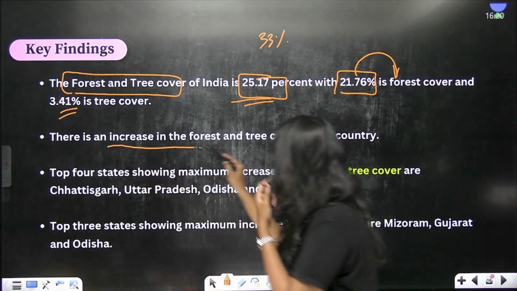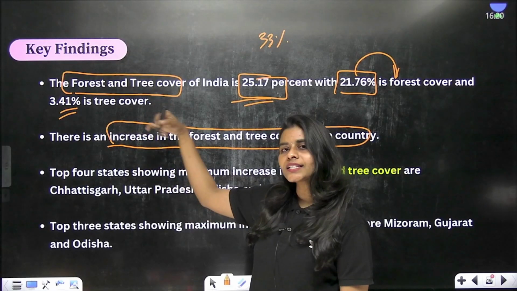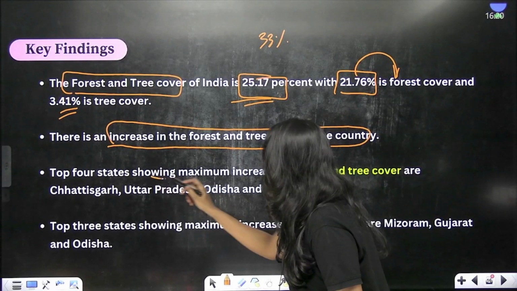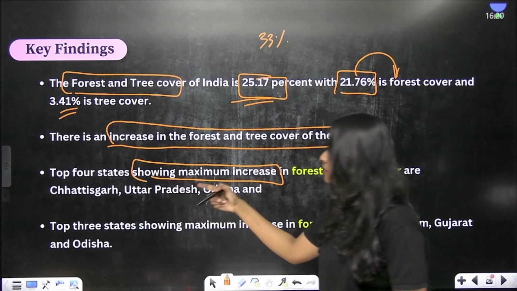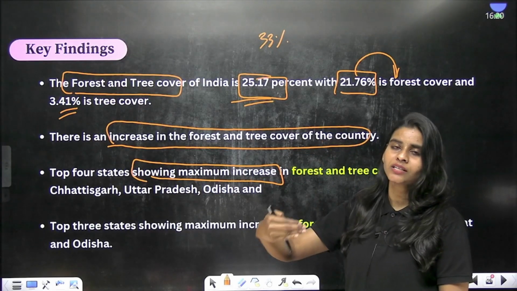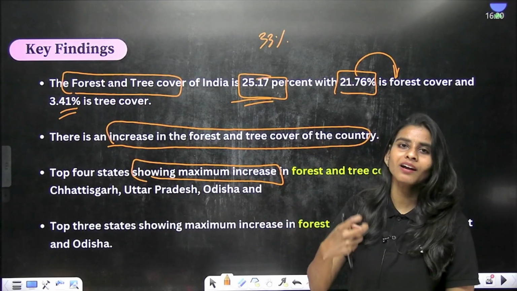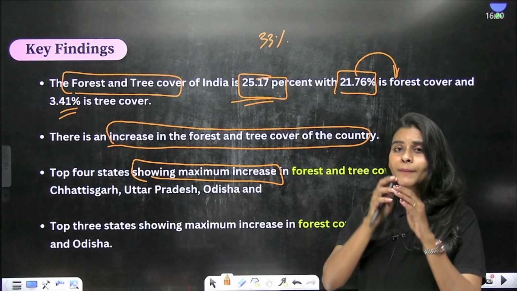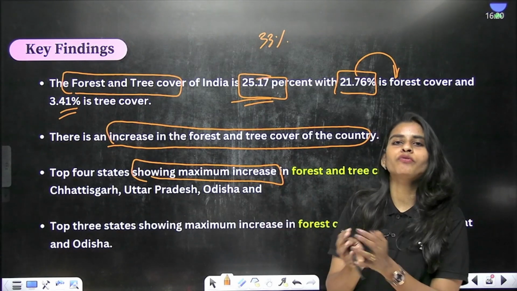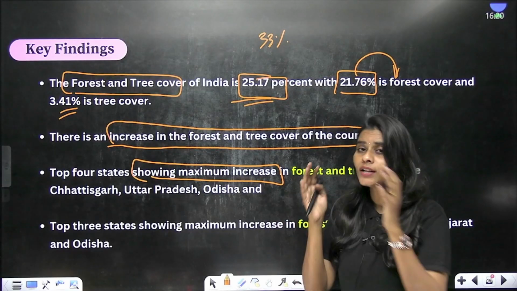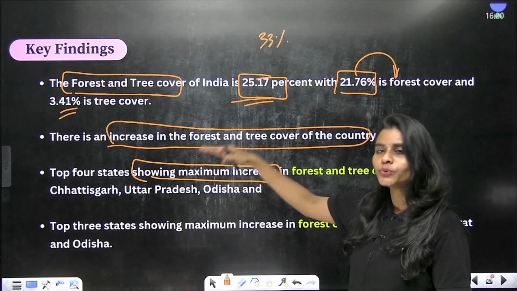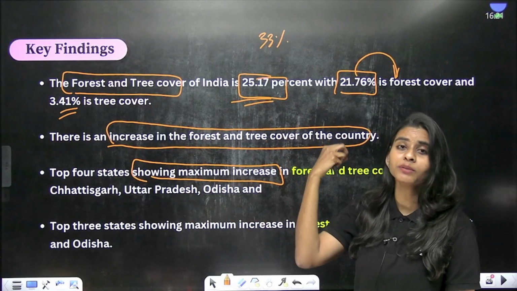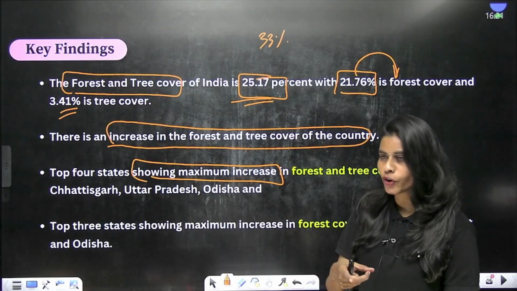And we witnessed increase in the forest and tree cover of the country as compared to the previous survey report. And what are all the top states showing maximum increase? Pay attention to these terms. States which have maximum increase, states which have maximum area under forest and tree cover, states which have maximum tree cover, states which have maximum tree cover as percentage of its total geographical area. All these components will have different answers. So you have to literally learn these things by heart, because it is just going to be 2 to 3 slides, but it will be very helpful for both your prelims as well as for your mains, right?